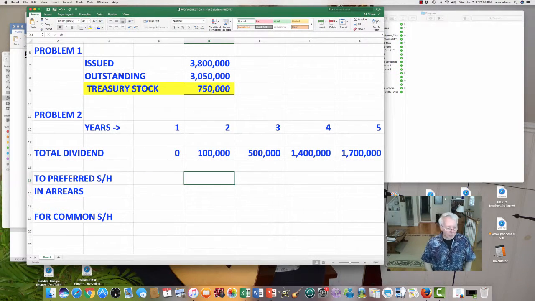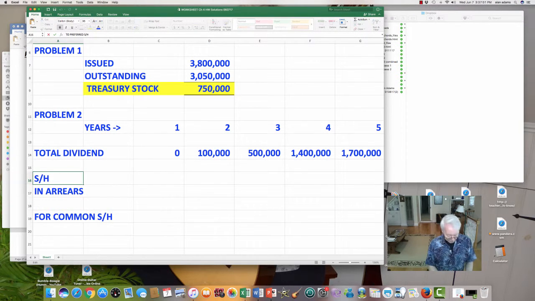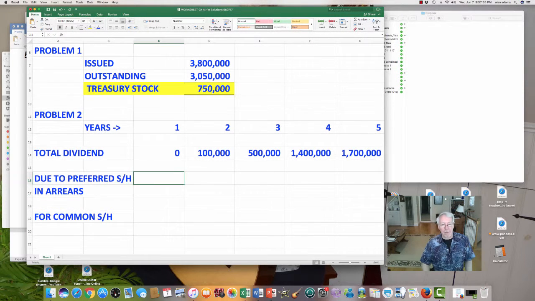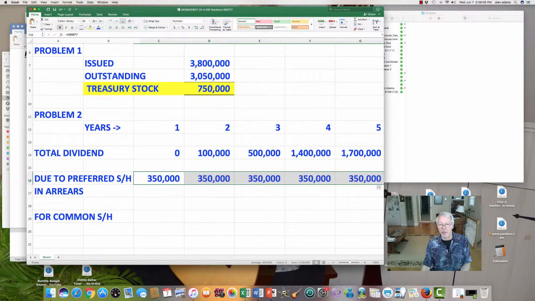How much do the preferred shareholders get every single year? I want to say due to preferred shareholders, just to differentiate. Not what they get, but what they're entitled to. Every single year, it's going to be 50,000 shares multiplied by $7 a share. There's the $350,000 they get every single year. I'm going to carry that right out for all 5 years.